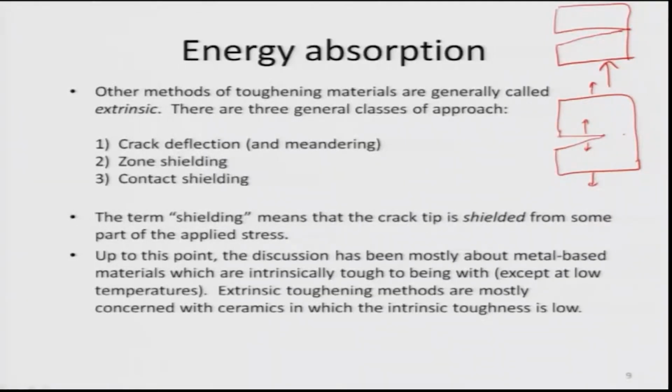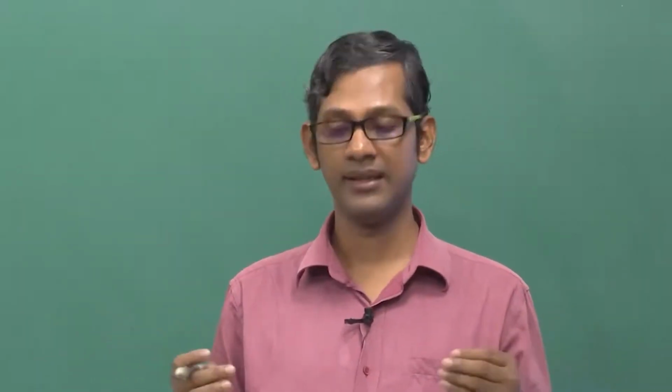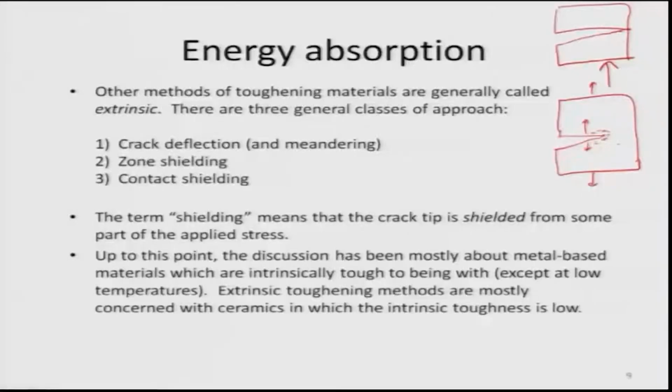That can be done by creating a compressive stress layer around the crack tip. If you have a compressive stress layer at the crack tip, even if you apply tensile stress, this compressive stress will not allow the crack tip to propagate faster. First the compressive stress field has to be overcome by the applied tensile stress, and only then can it reach the critical stress required to move the crack. That is possible only when a sufficiently higher tensile stress is applied. So by creating such shielding, we get what is known as zone shielding.